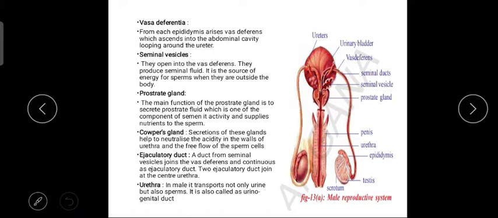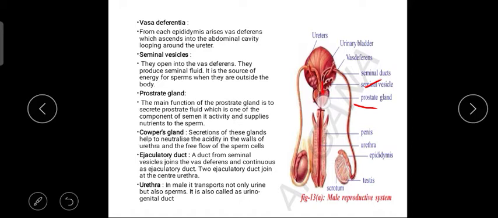As soon as they travel into the ejaculatory duct, the seminal vesicles, which are present on either side of the ejaculatory duct, release a fluid called seminal fluid, which acts as energy for the sperm. Then it travels with the sperm into the prostate gland. The prostate gland secretes a prostate fluid, which is a component of the semen, and it supplies nutrients to the sperm.